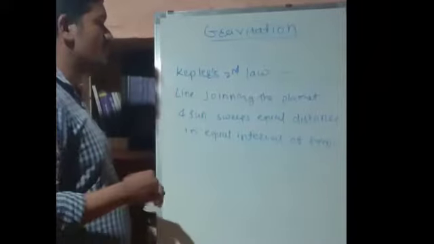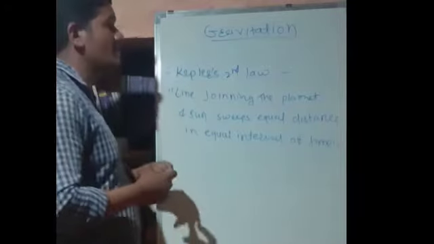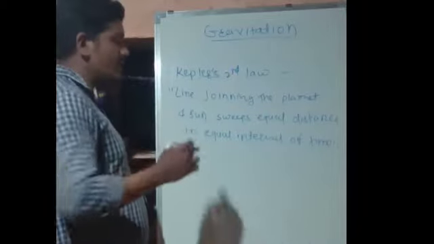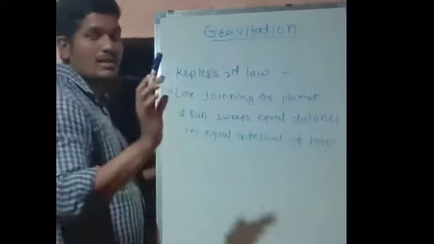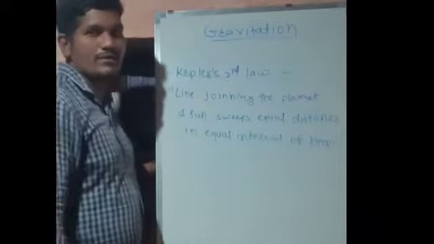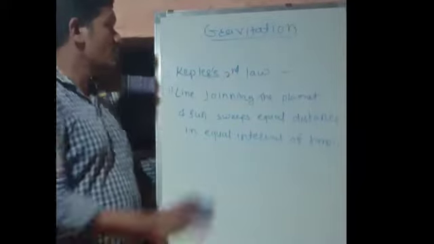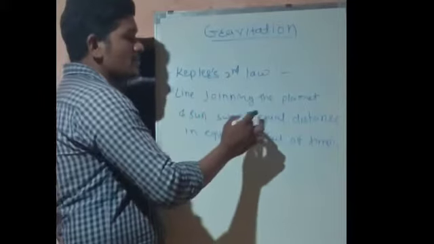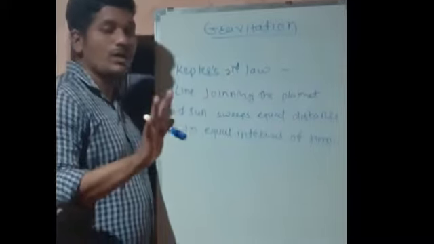One more important thing I would like to tell you here: whenever you are going to write the statement of any law, it should be in double inverted commas. Then at the end of the last word there should be the closing of your double inverted commas. In that way you have to write any law. So Kepler's second law states that the line joining the planet and sun sweeps equal distance in equal interval of time. This is the second law of Kepler. Now we will understand with the help of the diagram.